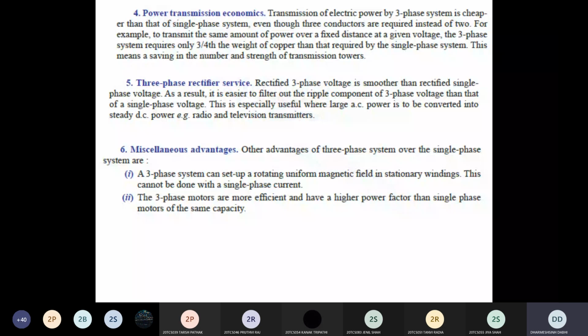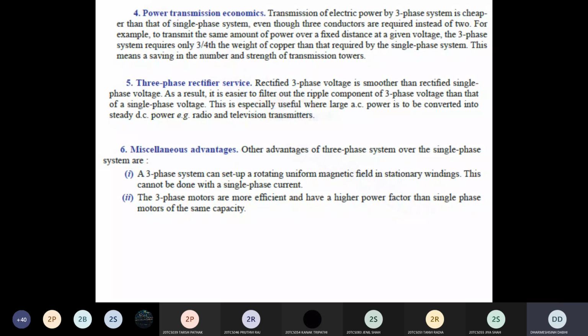When you provide single-phase power, flux is produced. And that flux is only a single flux, with the same nature as the sinusoidal supply. So sinusoidal flux is produced, but that is only a single flux.